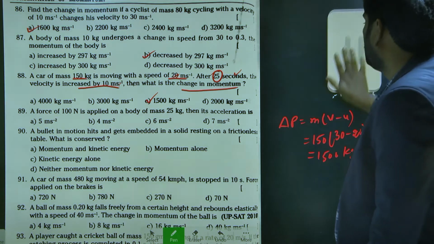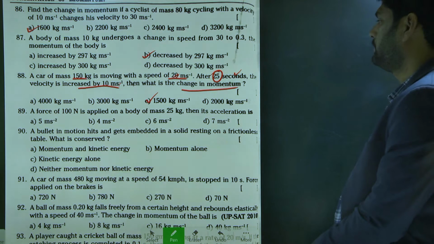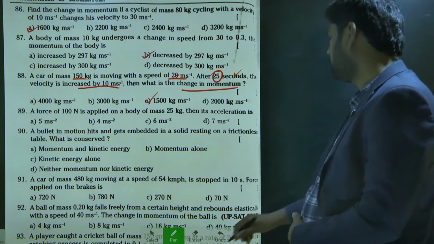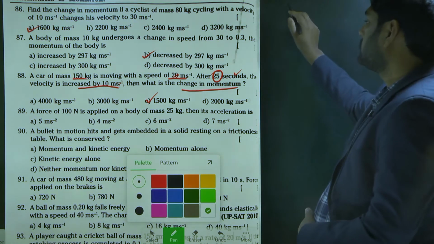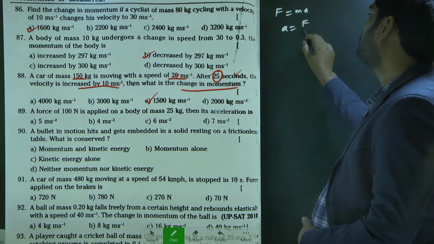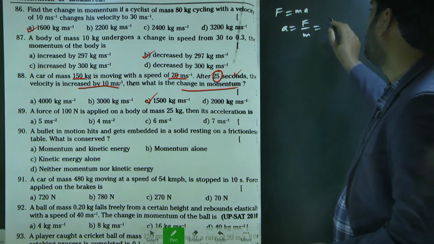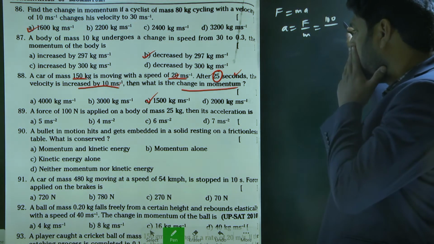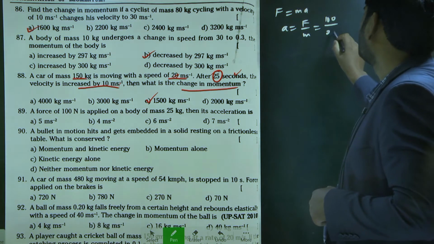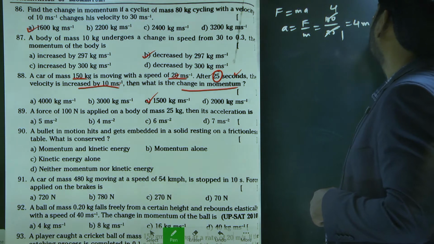A force of 100 Newton is applied on the body of mass 25 kg. Then find its acceleration. Yeah, it is a simple one. What's the formula we'll use here? A is equal to F by M. F is equal to ma, and A is equal to F by M. Simple question. What is the F value here? 100 newtons. What is the mass value? 25 kg. So 100 by 25, that is 4 meter per second square.